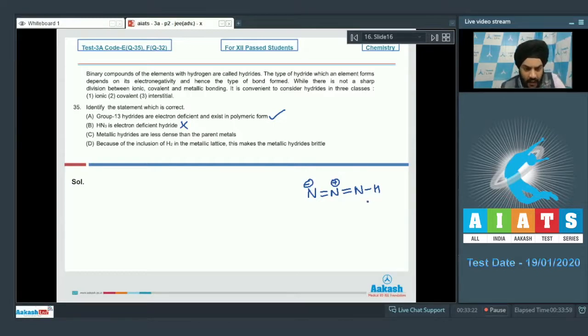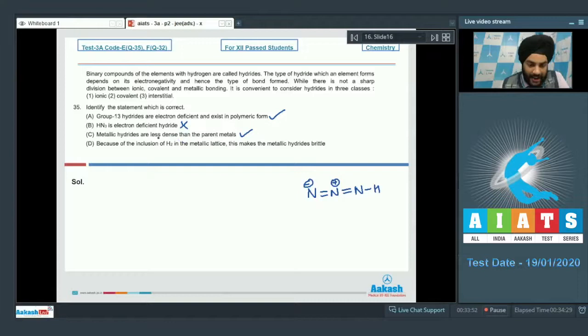If we talk about option C now, metallic hydrides are less dense than the parent metal. So this is also a correct statement, students. In the metallic hydrides, what happens, students? Due to inclusion of hydrogen inside the lattice, there is distortion in the lattice of the parent metal. So as a result, the density decreases due to increase in the volume.